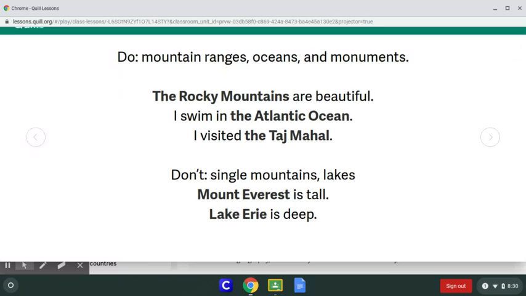Other types of geography words, we don't use the before. So that would be like a single mountain, so not a mountain range. The Rocky Mountains is a range of mountains. The Sierra Nevada mountains are a range of mountains. But if I talk about just one mountain, like Mount Everest, I don't use the. Mount Everest is tall. Lake Erie is deep. So this is kind of we're being specific. So it seems like we would want to use the article the. However, because this is a proper noun, it has special circumstance that we have to think about.